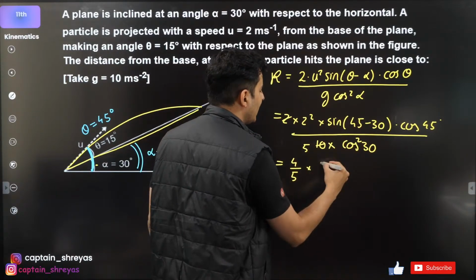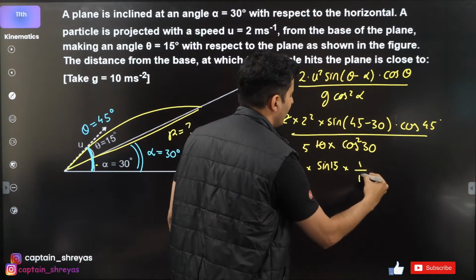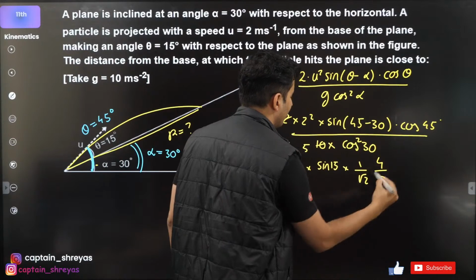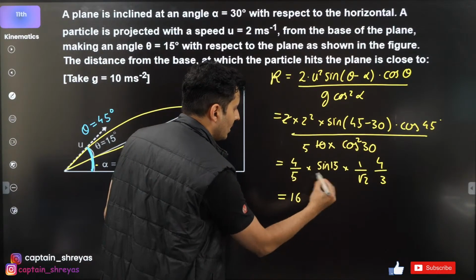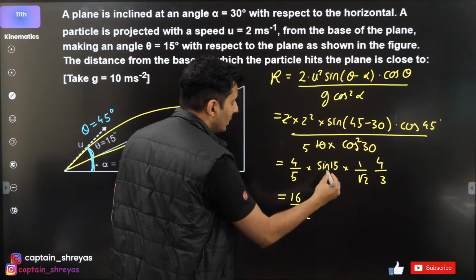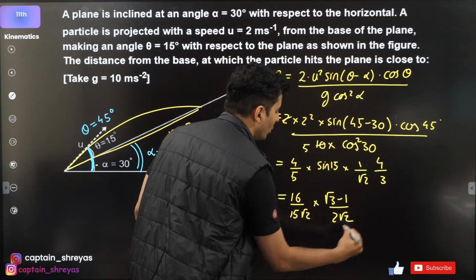Sine of 15 into cos 45, that's 1 by root 2. Cos 30 is root 3 by 2. Square it, it will become 3 by 4. So this is just going to be 16, and 5 3s are 15. And this will be root 2 into sine 15, which is root 3 minus 1 by 2 root 2.